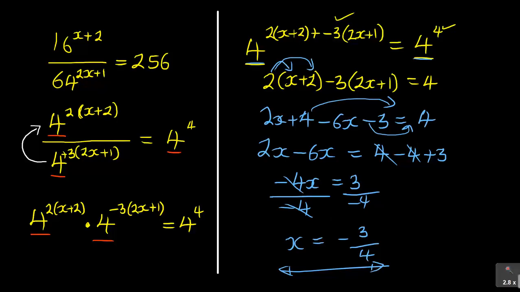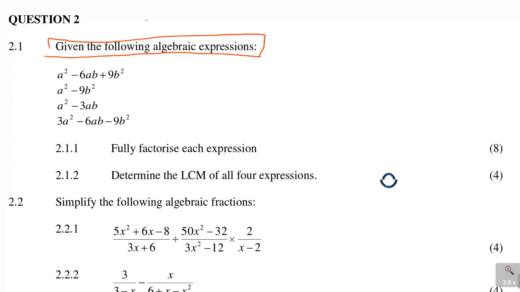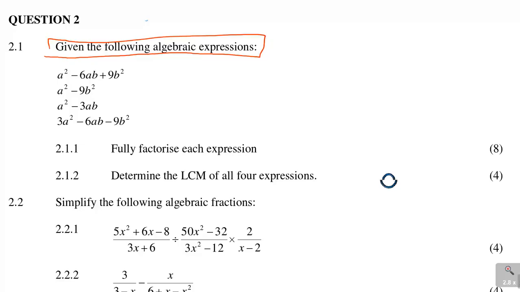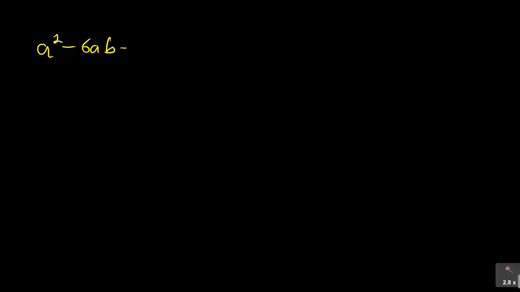If they say factorize each expression, let's look at each expression. The first one is a squared minus 6ab plus 9b squared. So we have got here a squared minus 6ab and it's plus 9b squared.